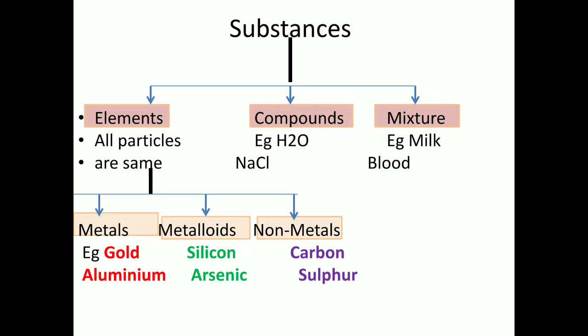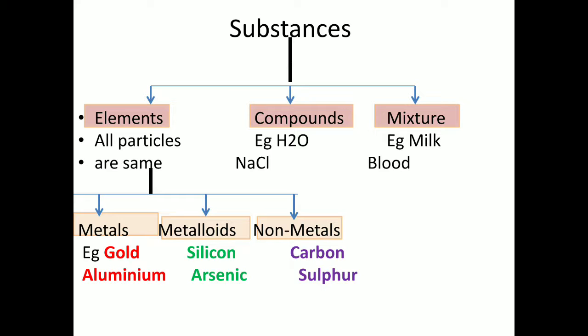Salt is made up of an atom of sodium and an atom of chlorine. You cannot separate them by any physical process. If I hit the pieces of salt, or boil them, or do any other physical process, I cannot separate the compound. So I cannot separate sodium and chlorine. Such substances are called compounds.